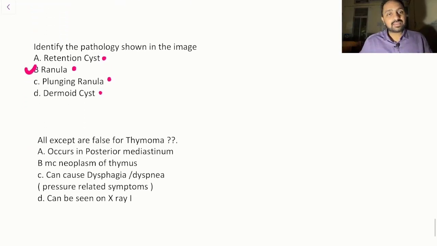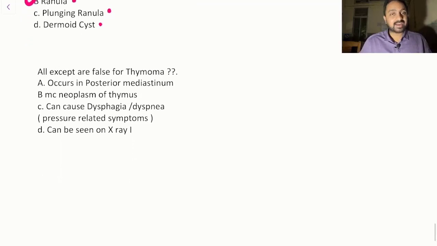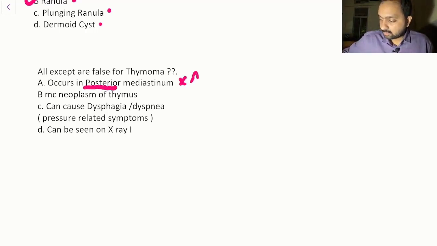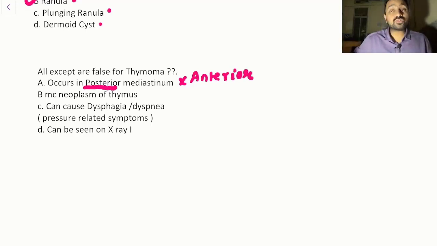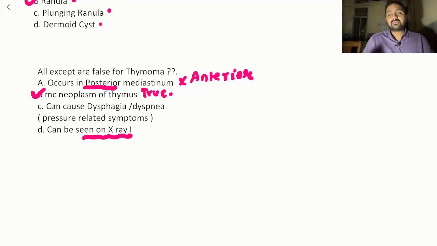So I think this is perhaps the last question that I have for you. All except are false for thymoma. It occurs in posterior mediastinum. Answer is no, it is in your anterior mediastinum. It is your most common neoplasm of thymus. Yes, it is true. It can be seen on X-ray.